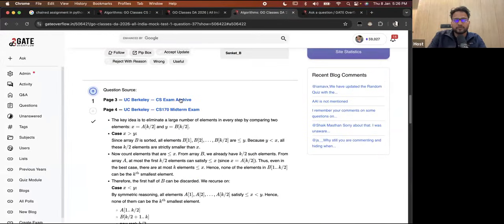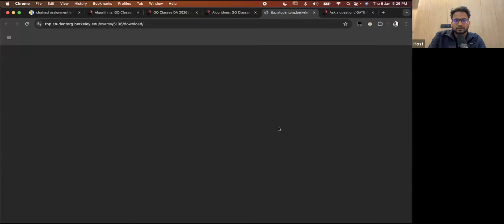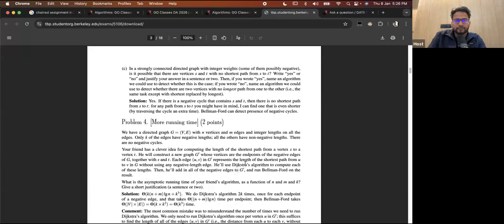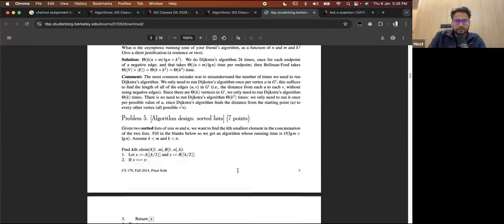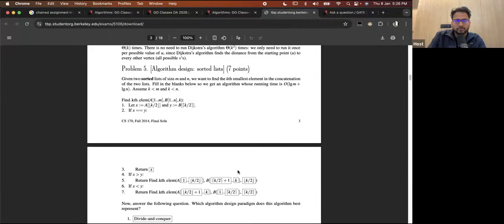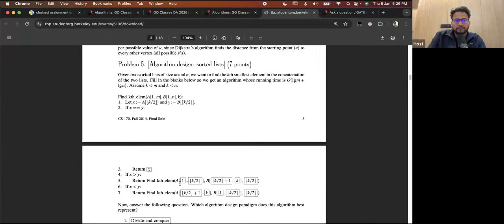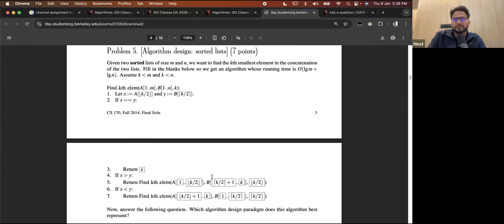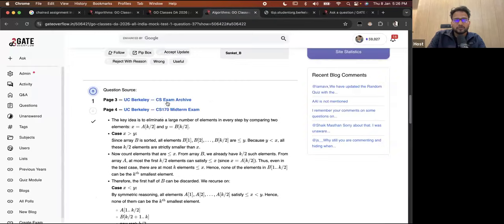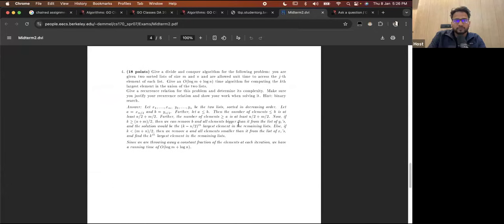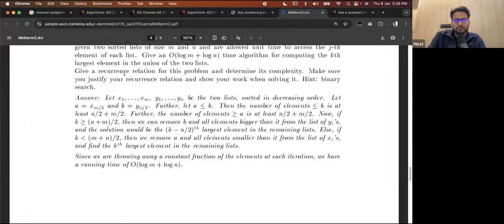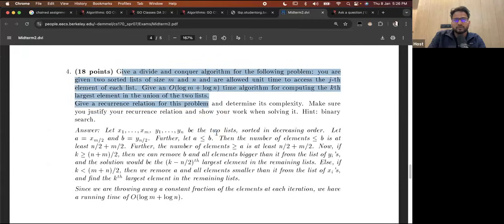So this question I've taken from Berkeley. If you check page 3 of this link, it will show you. Yeah, I've taken it from here, and I basically left some of these values blank. Then also it is given at another link of Berkeley at page 4, a similar algorithm, divide and conquer algorithm, and so on.